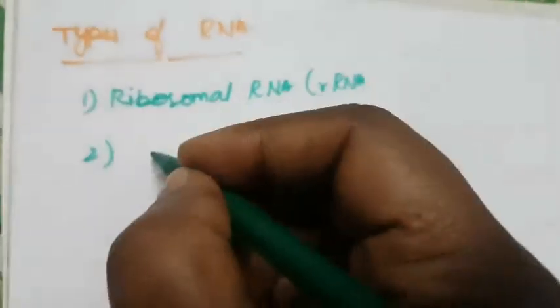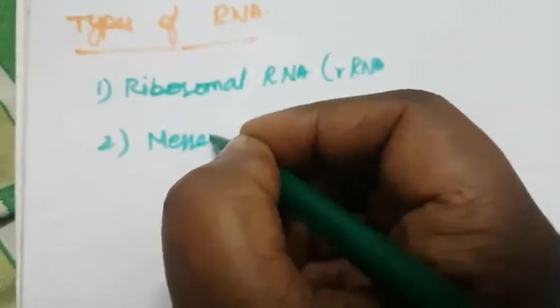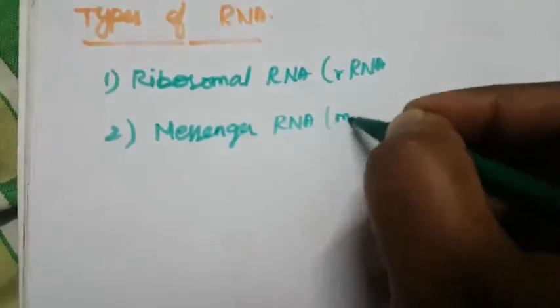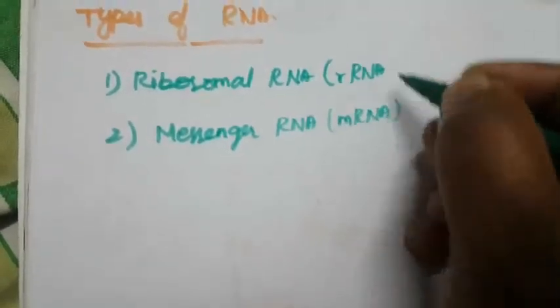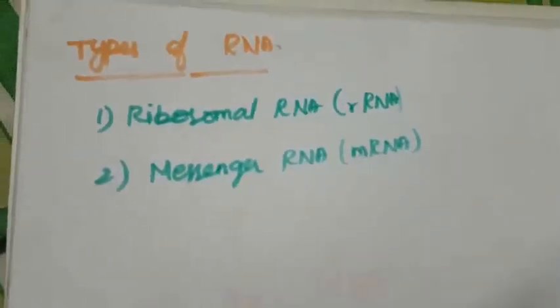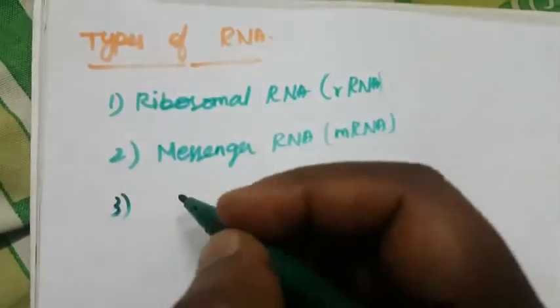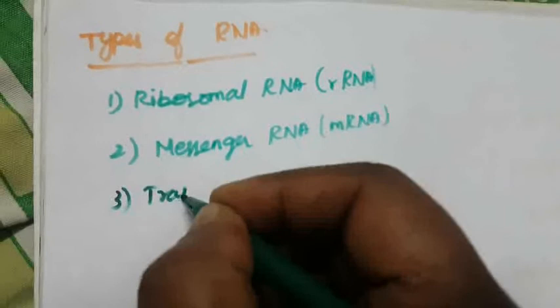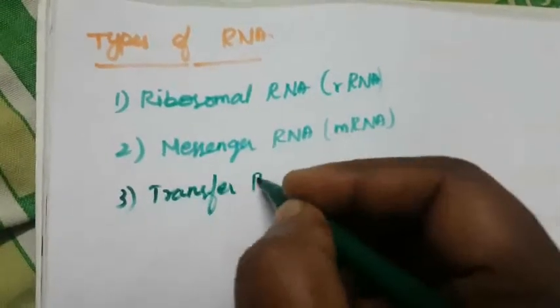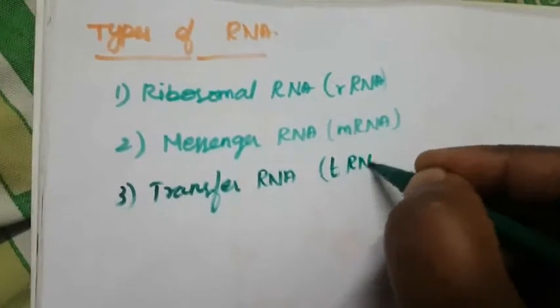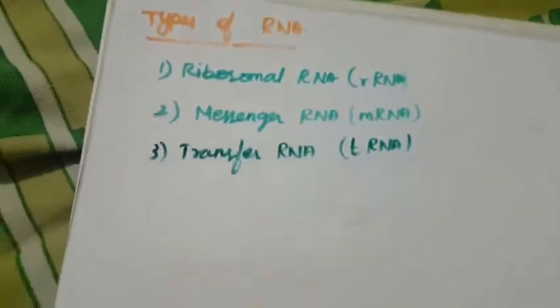Another one is messenger RNA, that is mRNA. And the next is transfer RNA, that is tRNA. These are the three types of RNA.